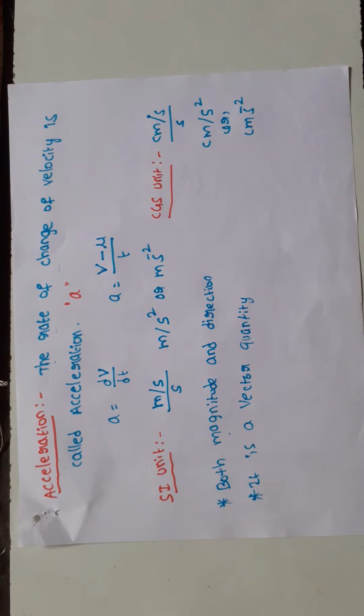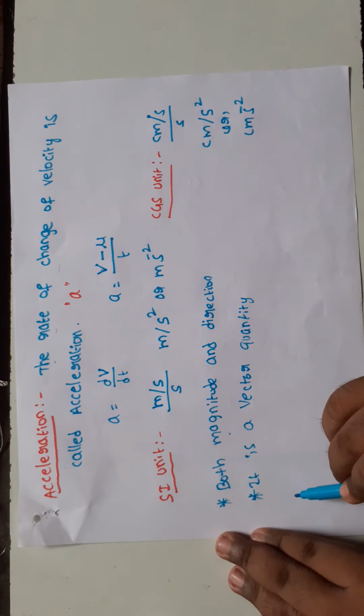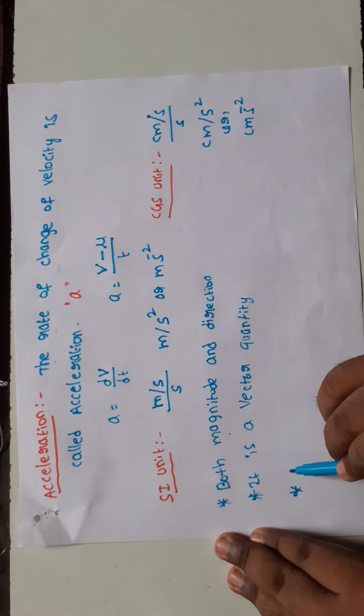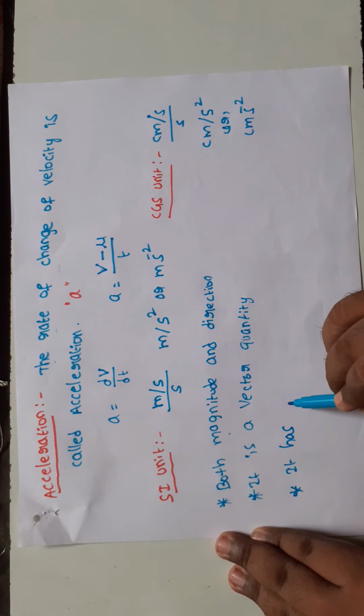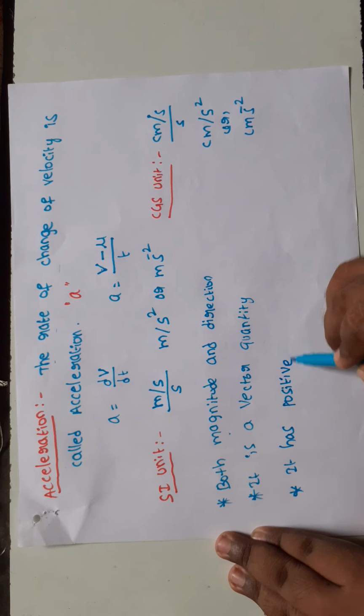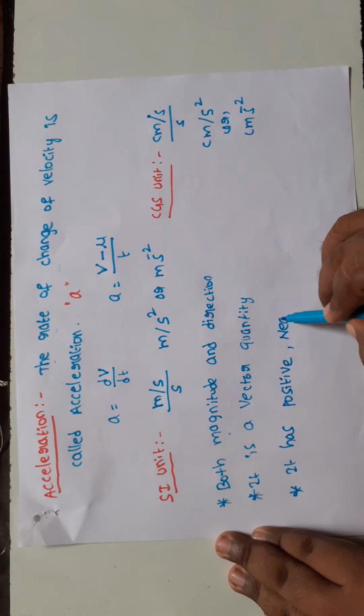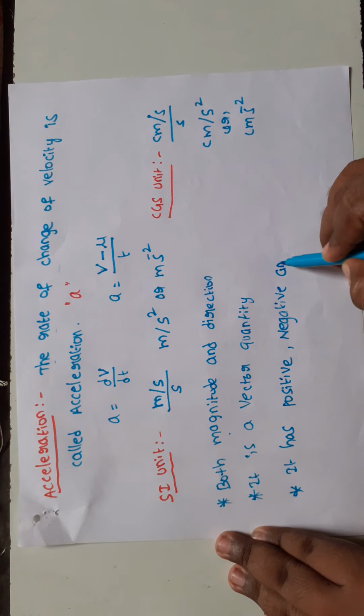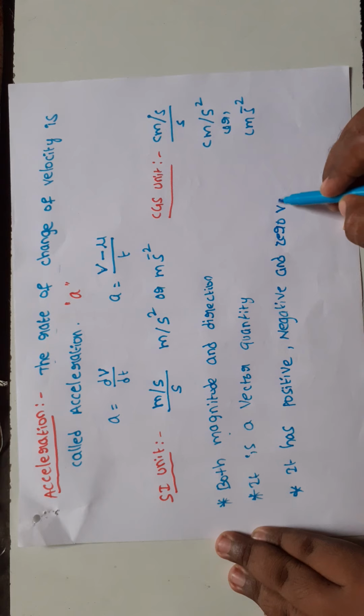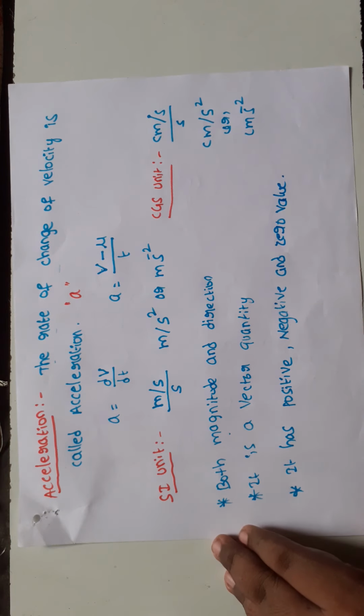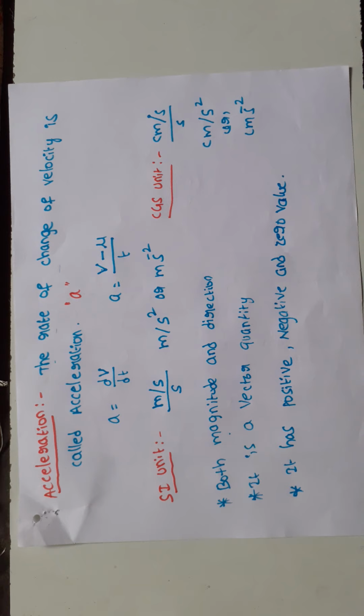We have already discussed displacement. Displacement has three types of values: positive, negative and zero. So acceleration also has three types of values: a positive value, a negative value and a zero value.